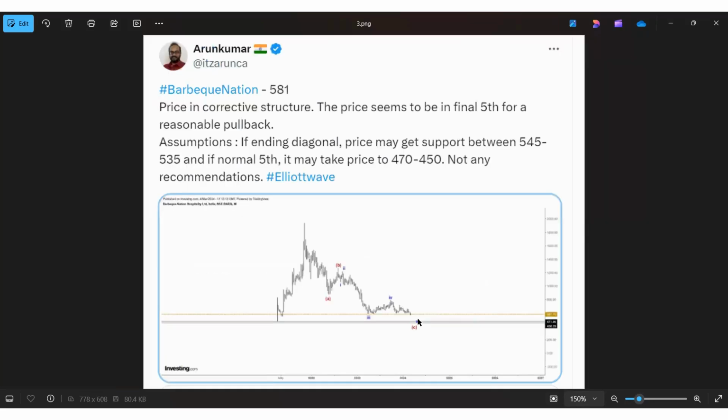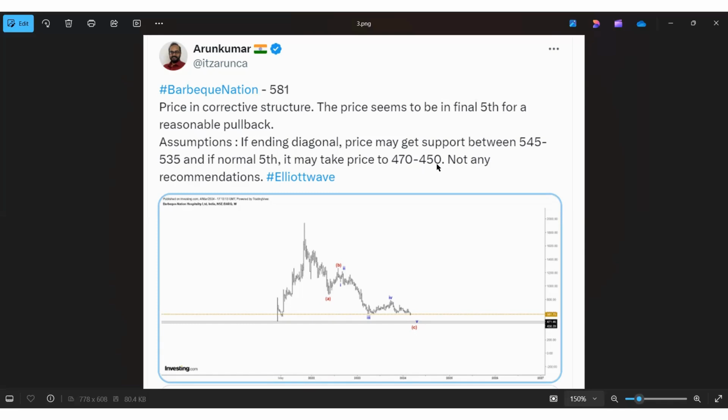So this is Barbecue Nation. When it was trading around 581, price was in a corrective structure, and seemed to be in the final fifth for a reasonable pullback, because we don't know whether it is going to be a pullback or a new impulse. So assumptions: if ending diagonal, price may get support between 545 to 535. If normal fifth, it may take price to 470 to 450.